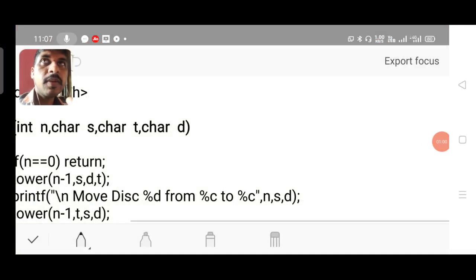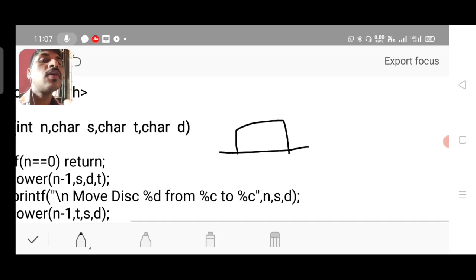There will be n number of disks, one on the other. The largest disk will be at the base, the next one on its top, and so on. The smallest disk will be on top. We call this the source location. This is the source.